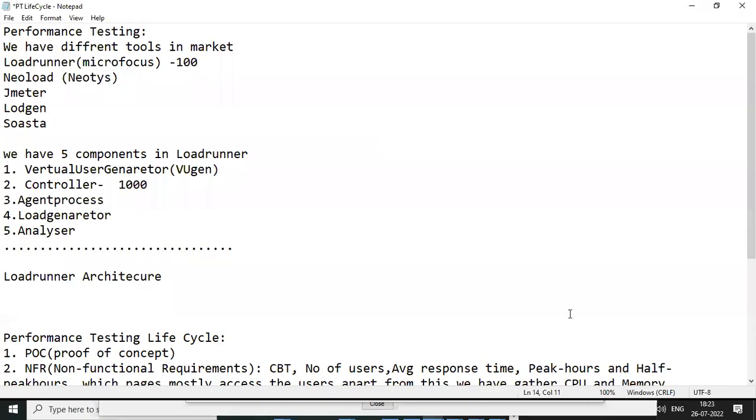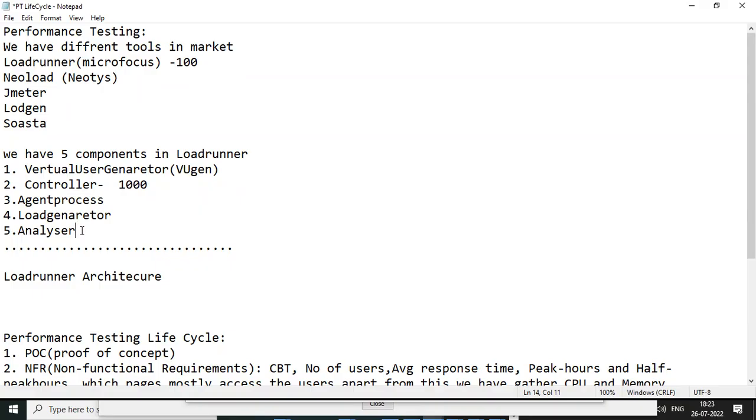Yes, thank you. Yesterday we saw that the virtual user generator is nothing but what we use to record the business flow and generate the script statements. These are the components of LoadRunner. LoadRunner is a performance tool, and it has 5 components: virtual user generator, controller, agent process, load generator and analyzer. Every day, after class is completed, tomorrow I will definitely ask everyone interview questions.